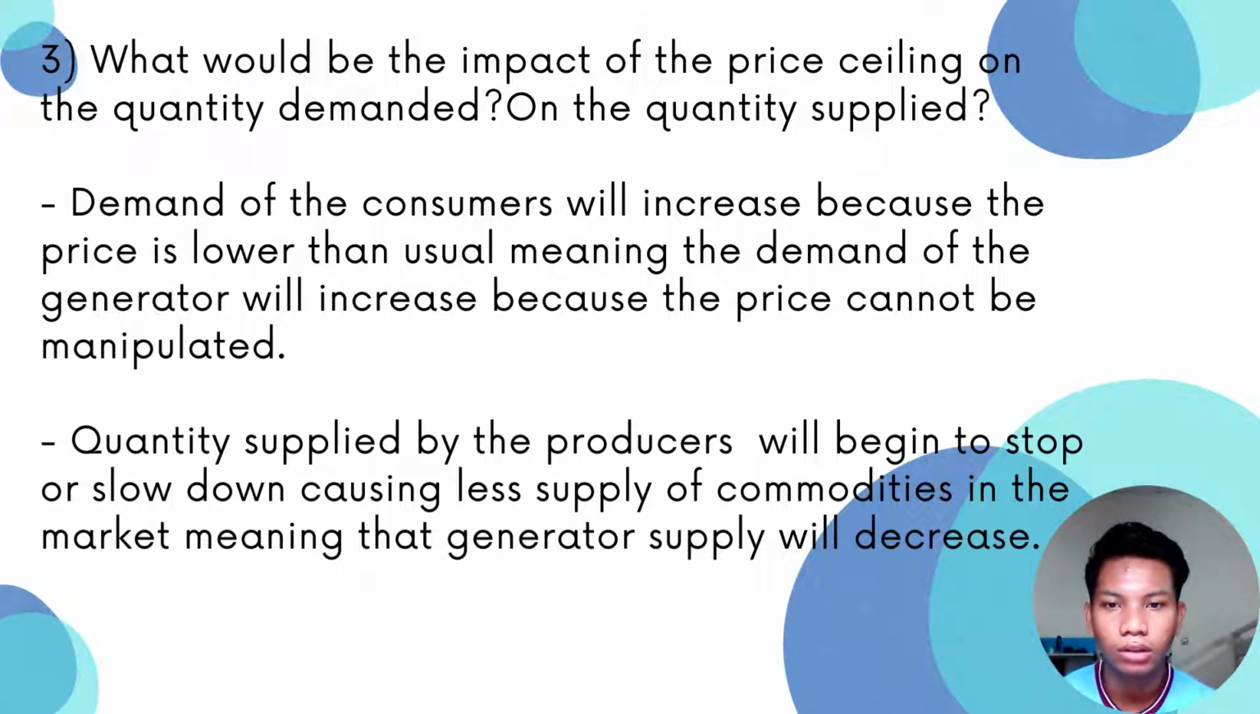Okay, question 3. What will be the impact of the price ceiling on the quantity demanded and on the quantity supplied? The answer is the demand of the consumer will increase because the price is lower than usual, meaning that the demand for generators will increase because the price cannot be manipulated. And second, the quantity supplied by the producers will begin to stop or slow down, causing less supply of commodities in the market, meaning that the generator supply will decrease.